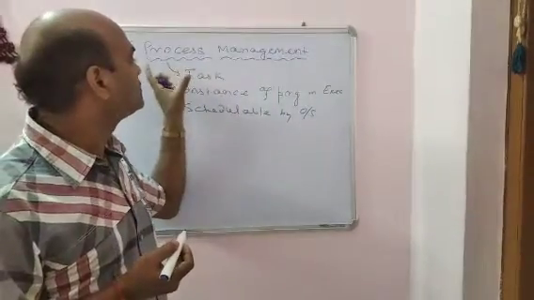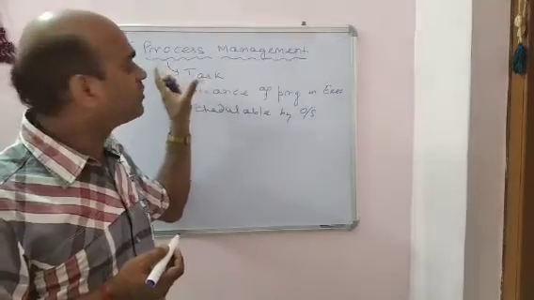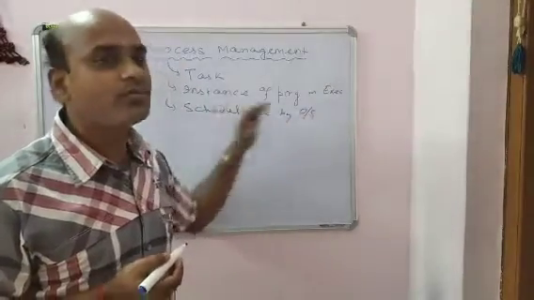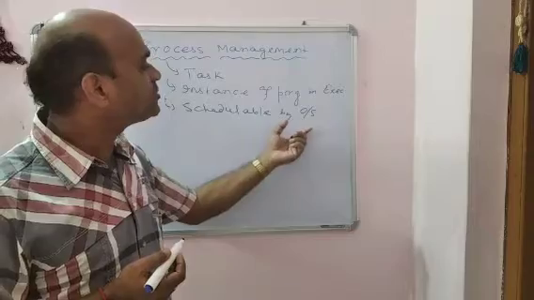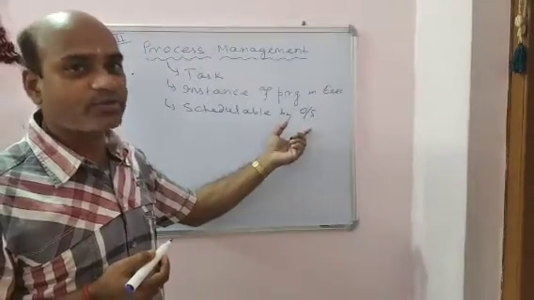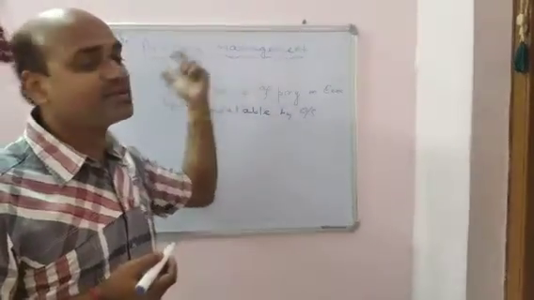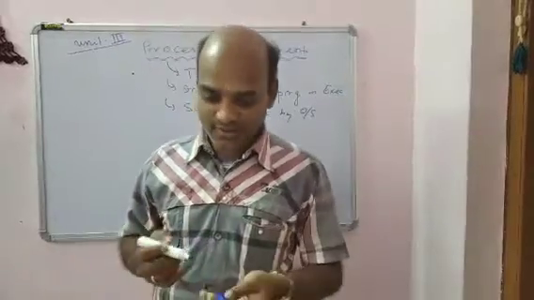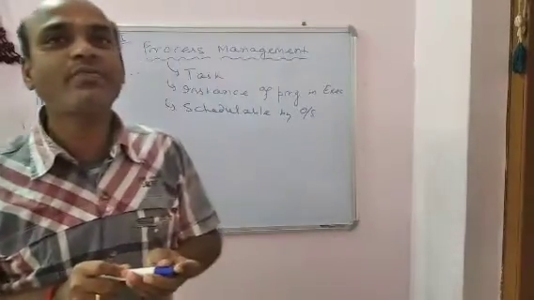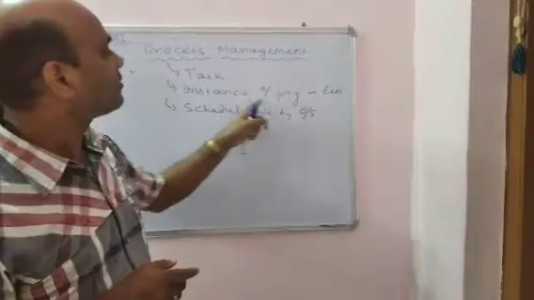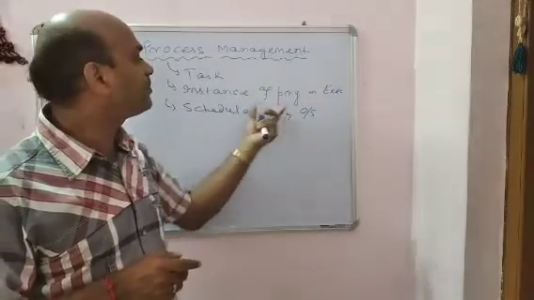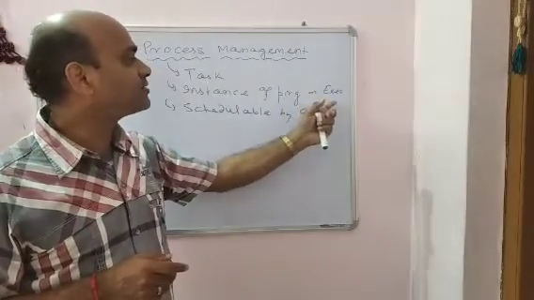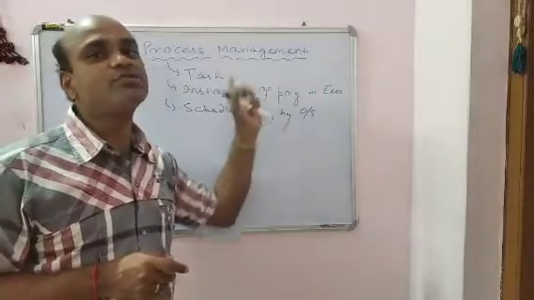Processes means several tasks that will be in proper schedule. The operating system manages the proper schedule of processes. It is the instance of a program in execution. Whenever a program execution takes place, a process executes this program.